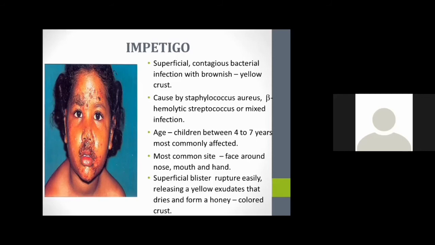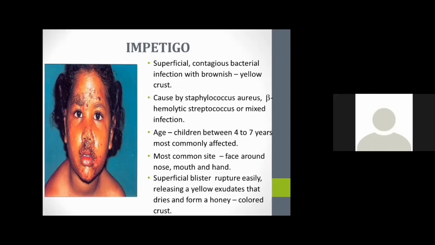In impetigo, there are two types: non-bullous and bullous. The honey crust formation, like in this picture, is seen in the non-bullous type of impetigo. In the bullous type, there are only bullous and ruptured bullous lesions. There will not be crust formation.